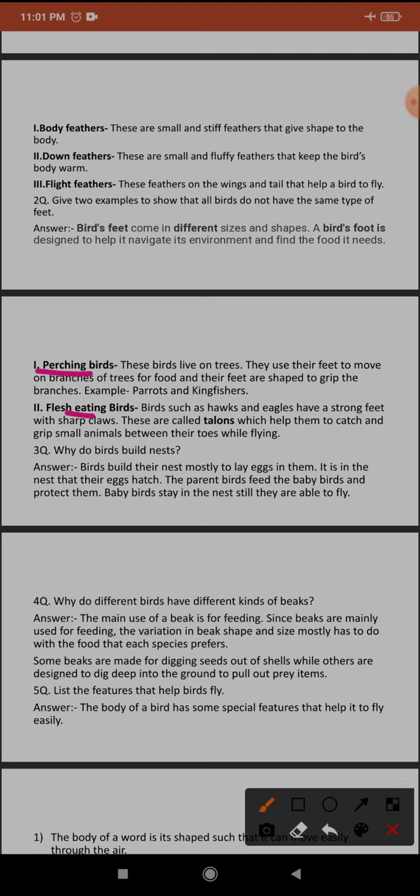They use their feet to move on branches of trees for food, and their feet are shaped to grip the branches.